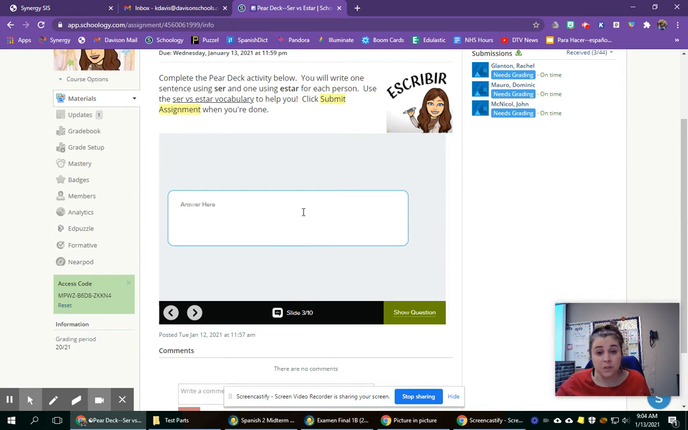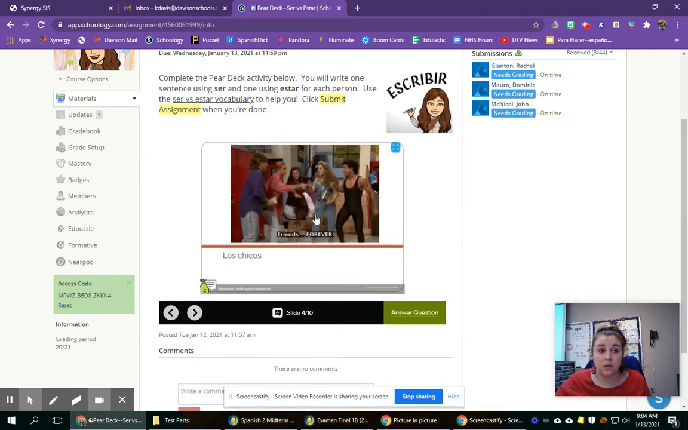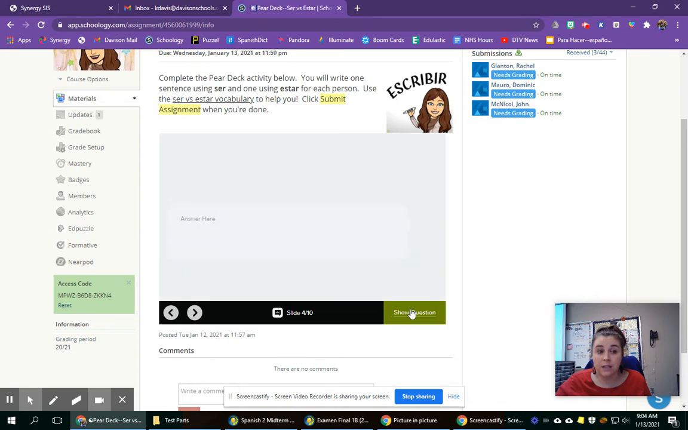You can choose multiple different things. Just make sure you vary your vocabulary out. And that's what you will do for each person here. So los chicos, you click answer question. Los chicos son, and describe them with a vocabulary word that goes with ser. And los chicos están, and a vocab word that uses estar.